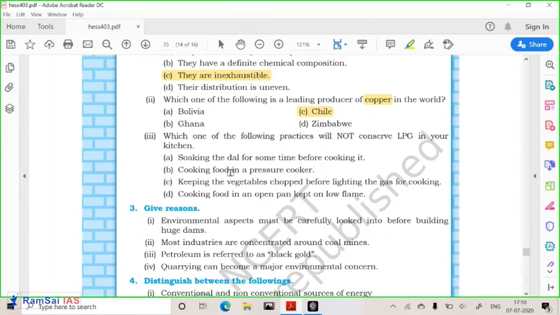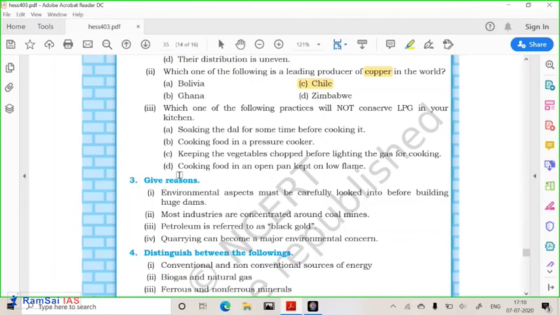Which one of the following practices will not conserve LPG in your kitchen? Soaking the dal for some time before cooking will definitely conserve, because it will require less heat. Cooking food in a pressure cooker will also conserve, because food will cook very fast. Keeping the vegetables chopped before lighting the gas for cooking will also conserve. Cooking the food in an open pan keeping on low flame, no, it will not conserve the LPG in our homes.